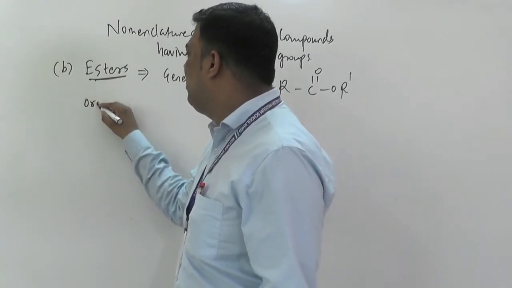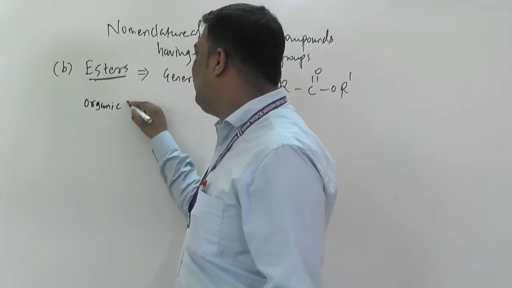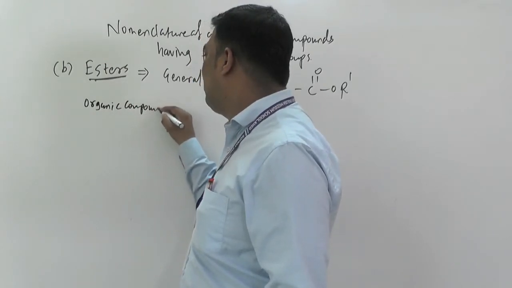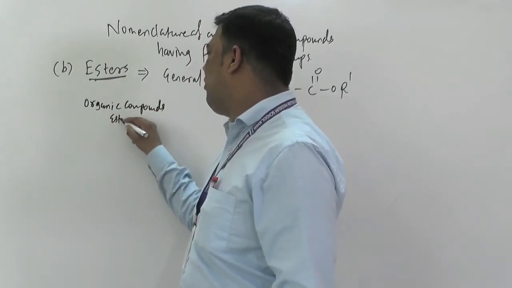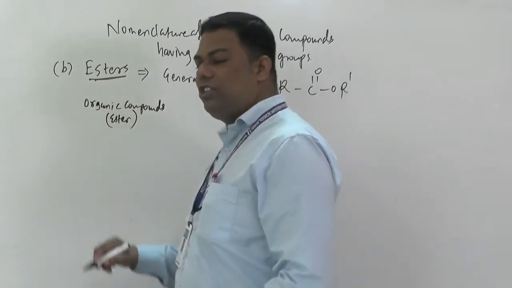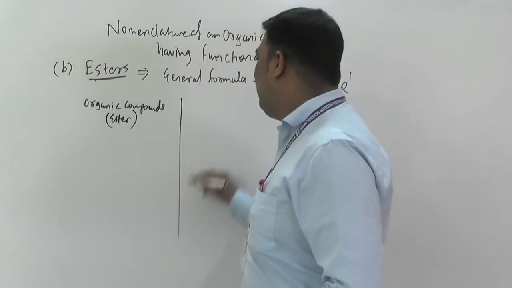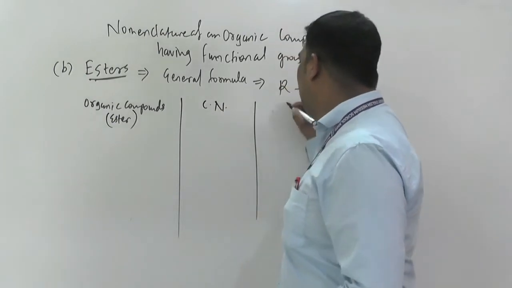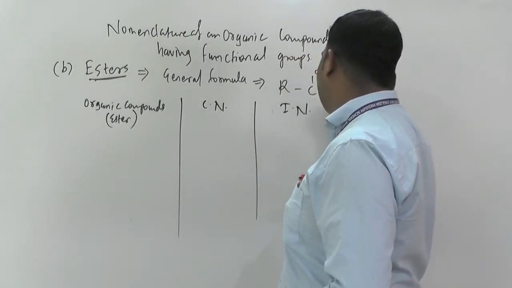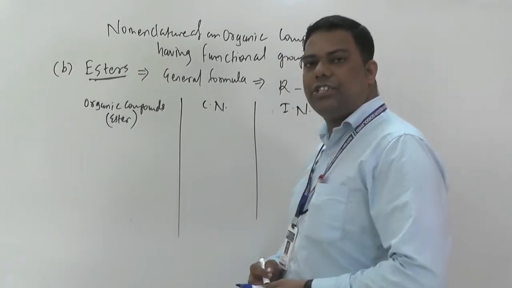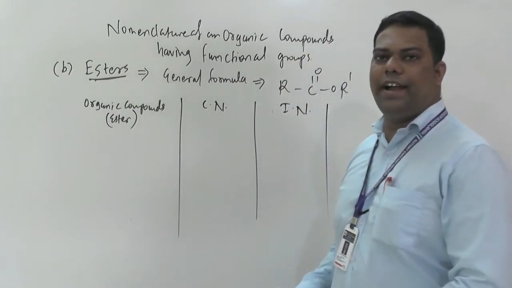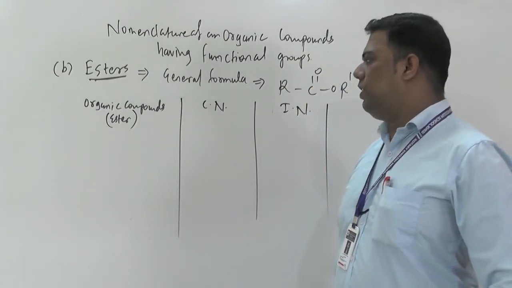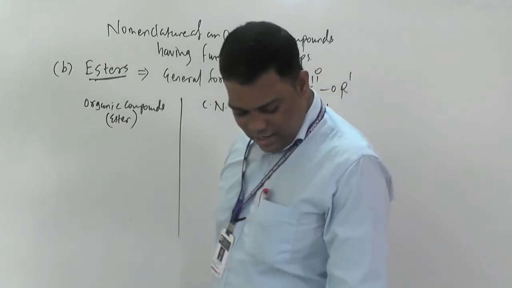What beta? Organic compounds. Or we can say that organic compound is what? Your ester only. Then here common name, and here what beta? IUPAC name, International Union of Pure and Applied Chemistry. Okay, so we can start now.